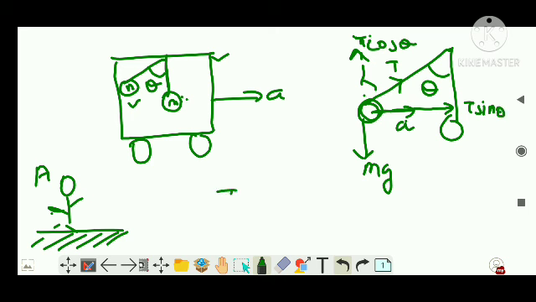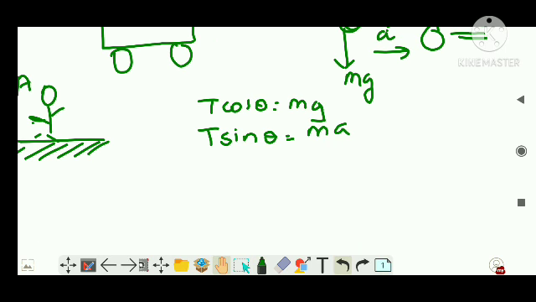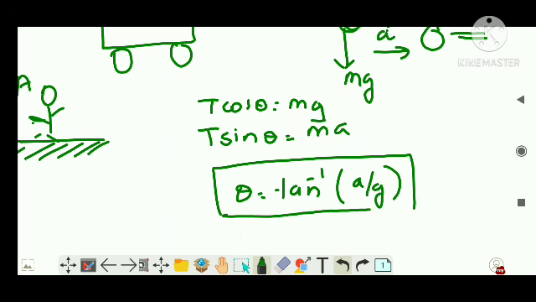So T cos theta is equal to mg, and the acceleration and T sin theta are in the same direction, so I can write T sin theta is equal to ma. This is mg now, right? The same equation you have got in the previous section. So I can just divide the 2 by 1. So you will get theta is equal to tan inverse A by g, right? So we solved the same equation from two perspectives.